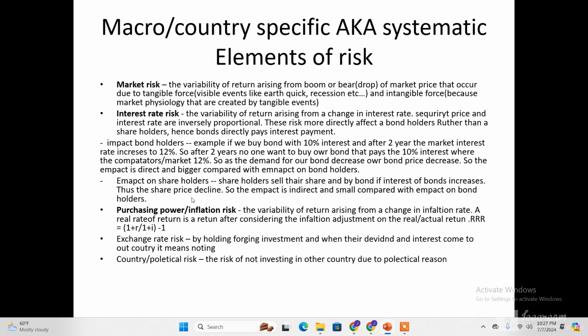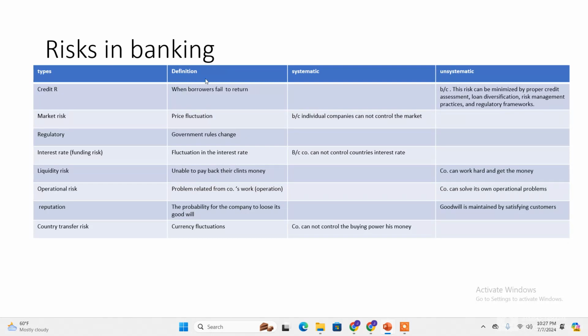So interest rate risk is a systematic risk because it cannot be controlled by the company. The company cannot control what other companies are paying. If most other companies have increased their interest rates, the company cannot command or regulate them to lower their interest rate.